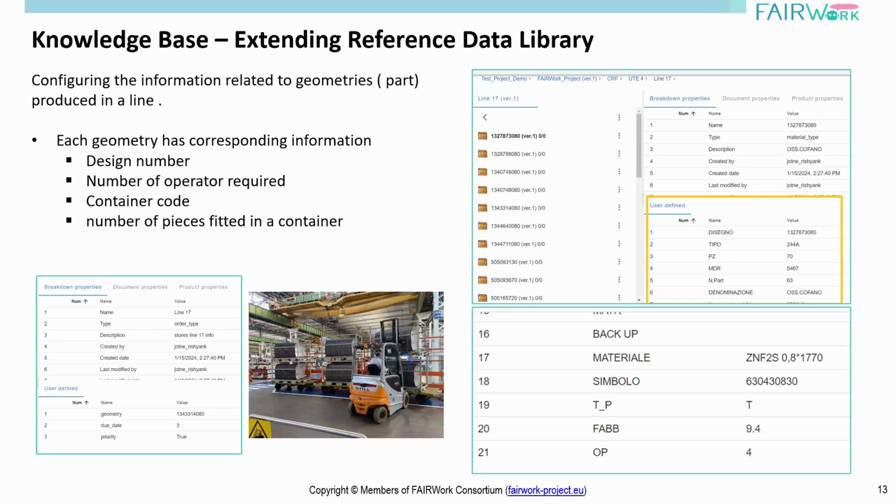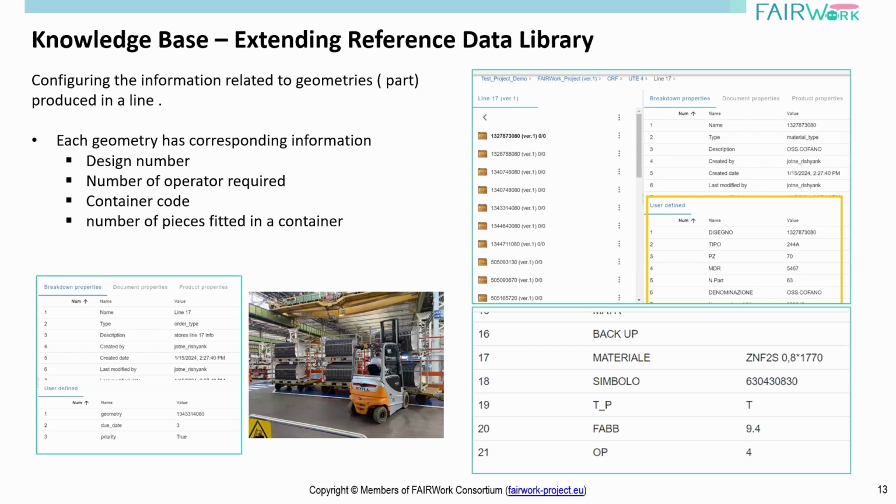We have configured these properties in our standard-based repository. Here on the right-hand side of your screen, you see the highlighted yellow boundary box where the properties have been instantiated with some property values, which gives the required values for each geometry. On line 17, we have several geometries, and each geometry has this classification type, and we need to capture all of these properties. And here is an example of such information available in the knowledge base.